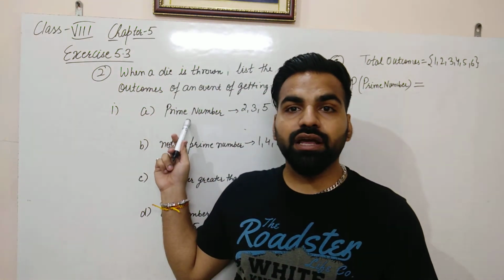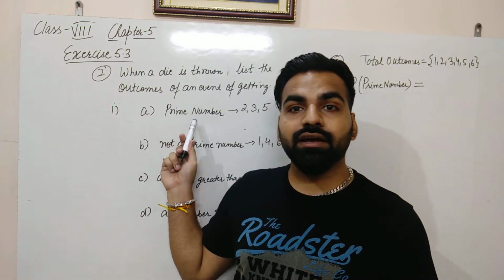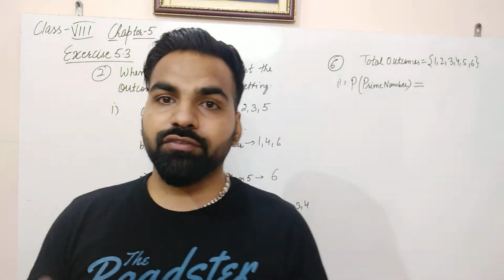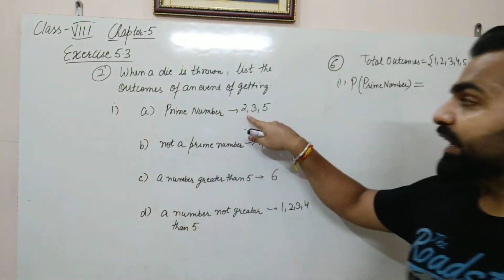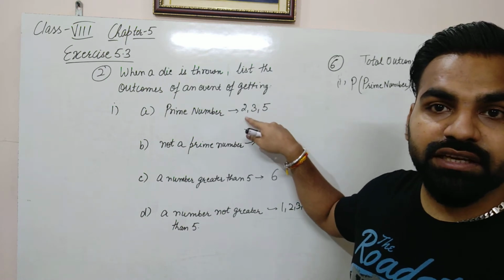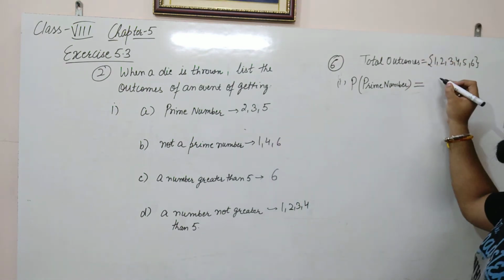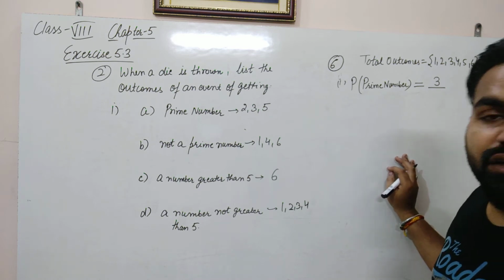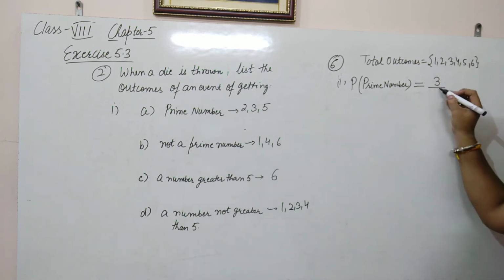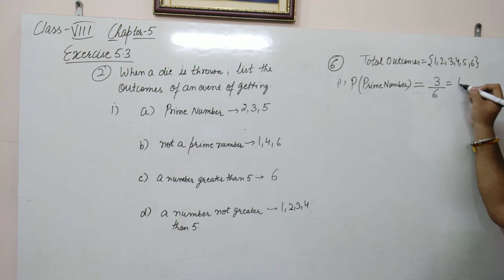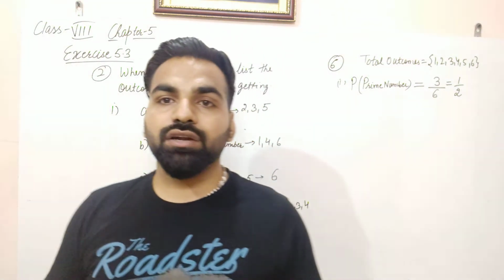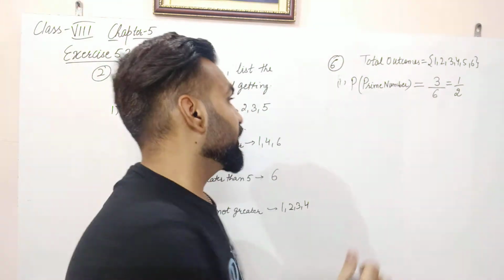Now what we have to calculate? Probability of getting a prime number. So getting a prime number will be our favorable event here. So there are in total 3 outcomes here of getting prime number. So number of favorable outcomes are 3. But how many total outcomes are there? Total outcomes are 6. So this will be equal to 1 by 2. So probability of getting a prime number is 1 by 2 in the single throw of a die.